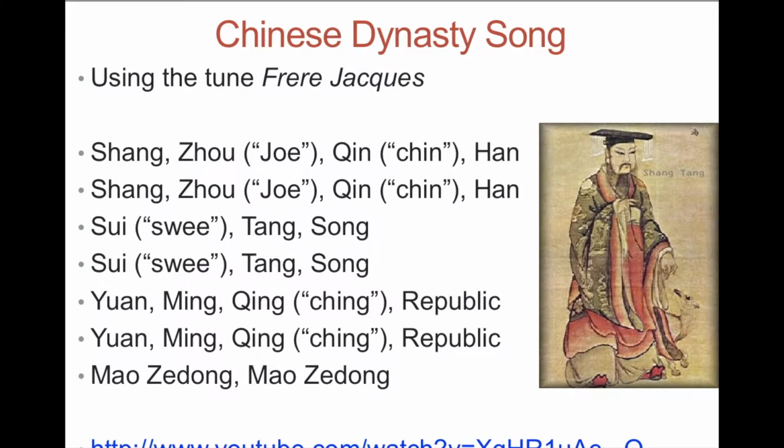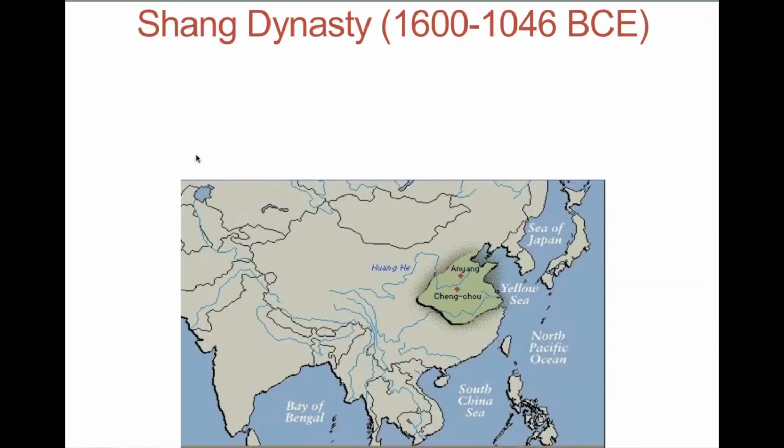This is just a simple way for you to get to know each of the dynasties. This is something we will refer to as well. So right now we're focusing on Shang, Zhou, Qin, and Han. If we're going to sing the song, it's Shang, Zhou, Qin, Han, and then we would go through the rest of the song. This is a great way to remember the timeline, and we'll continue to go through this. So today, again, just a reminder, we're going to focus on Shang and Zhou China.